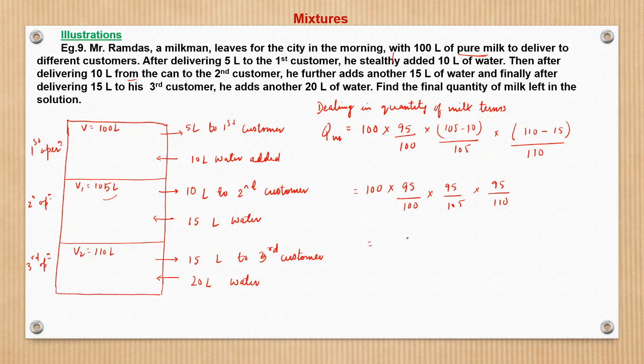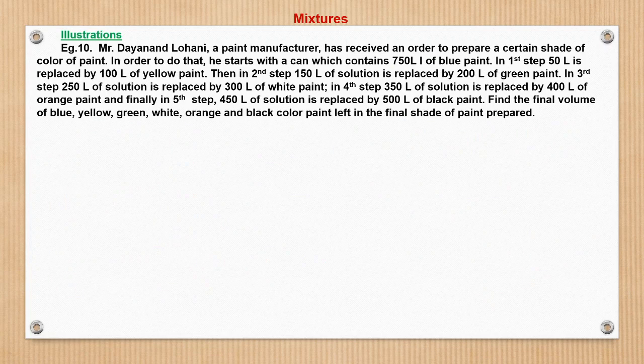This is 95, 95, 95. This is 74.06 liter of milk is left finally, right? So this is the answer. So hope the understanding is clear, right? How are you proceeding ahead with the question? Now this is even a beautiful question again.